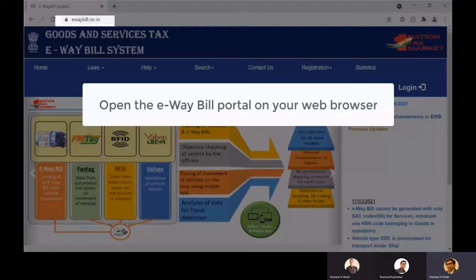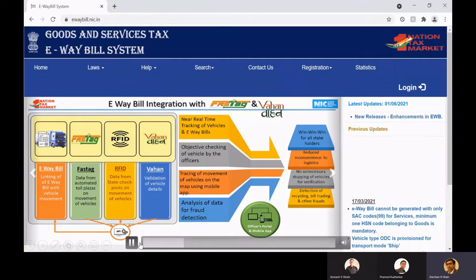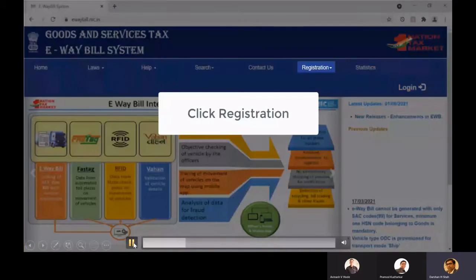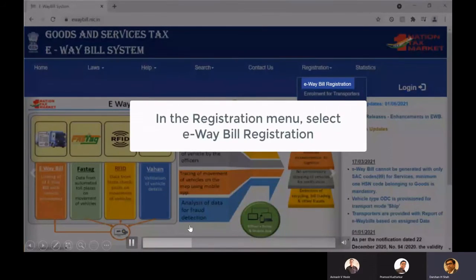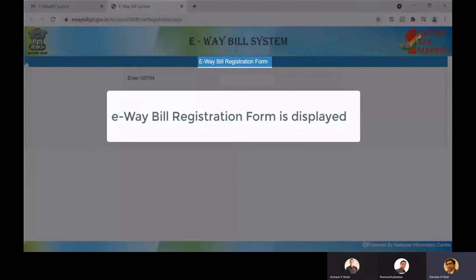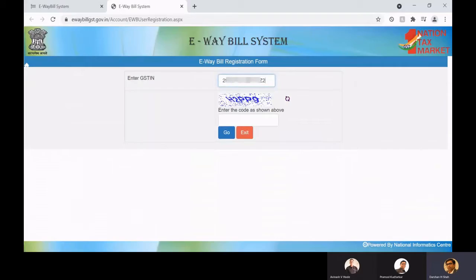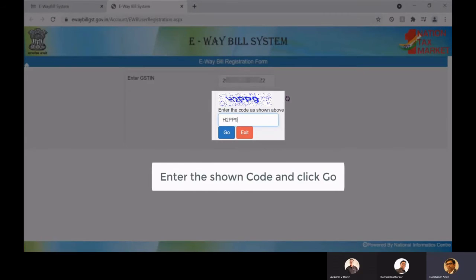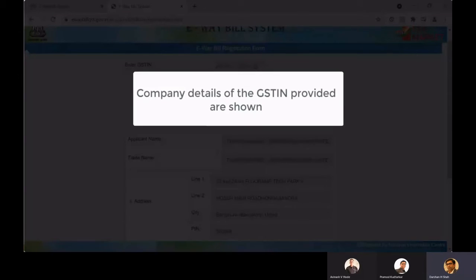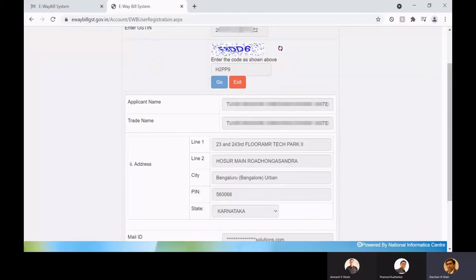When we register, we go to this portal, ewaybill.nic.in, and here we have the registration click. When we click on this registration, it takes me to a page, and it tells me to specify my GSTN number and CAPTCHA. Based upon that, it will populate my email address and my phone number.